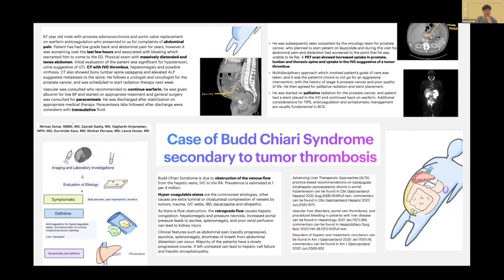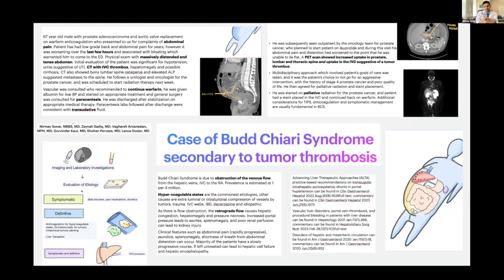Given that the patient was already on Coumadin for the valve replacement, is there anything else that could have been done to help prevent the thrombotic complication? That's a great question because as we mentioned, the commonest cause is hypercoagulable states. Even cancer itself predisposes to hypercoagulability. As per what we discussed with the vascular team, they mentioned that we are putting the patient on the correct therapy. This guy was on warfarin 6 milligrams and his INR was in range.